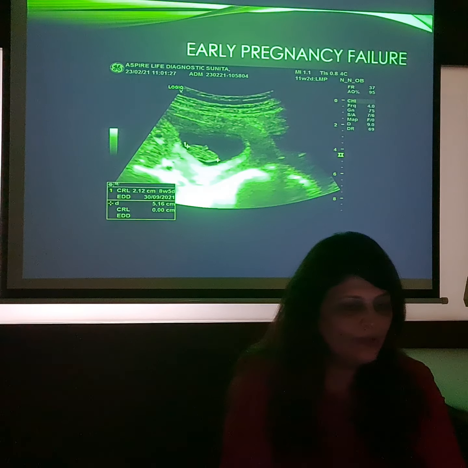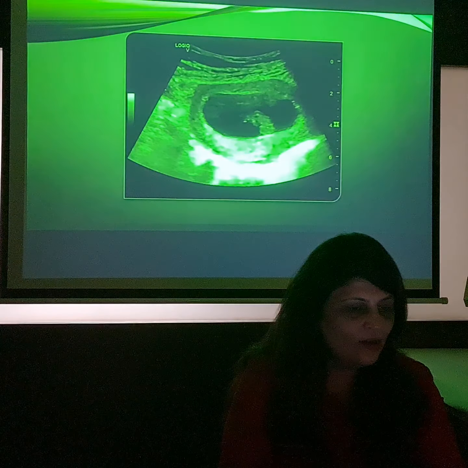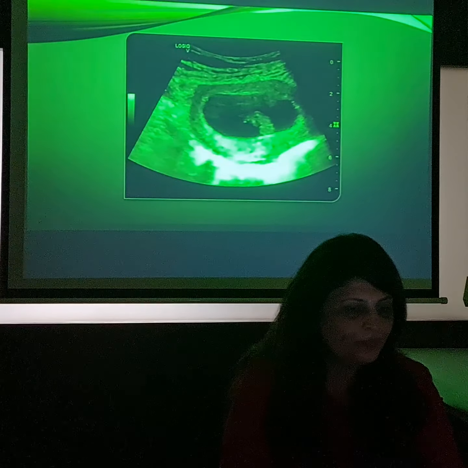And see now, this is a scan which is showing us an embryo where there is a CRL of 21 millimeters or 2.1 centimeter, which is almost equivalent to 8 weeks and 5 days, but there was no cardiac activity. So we could have easily written that this is a case of an early pregnancy failure. Now let us see this video.